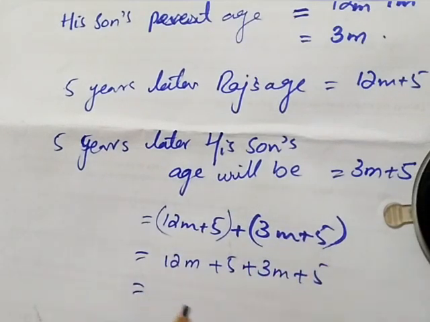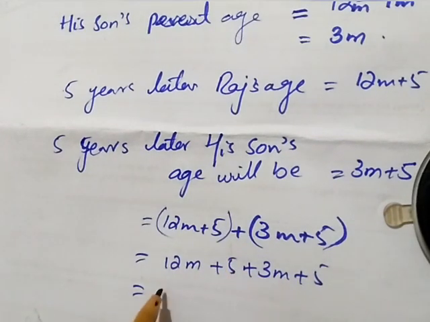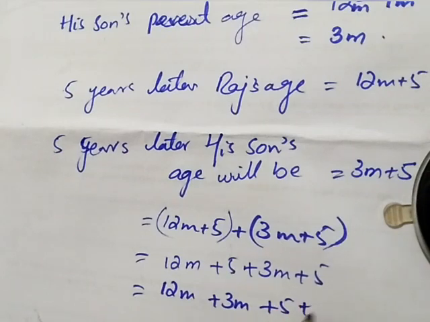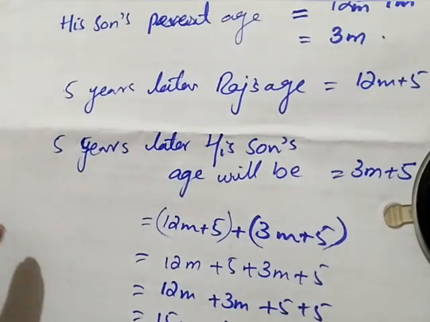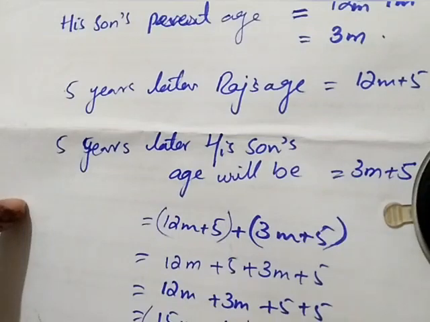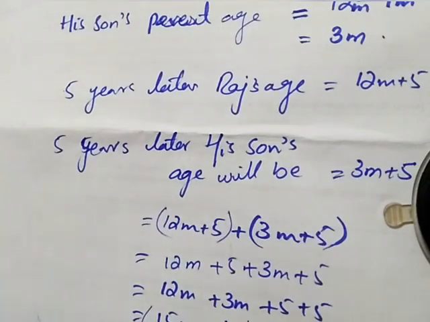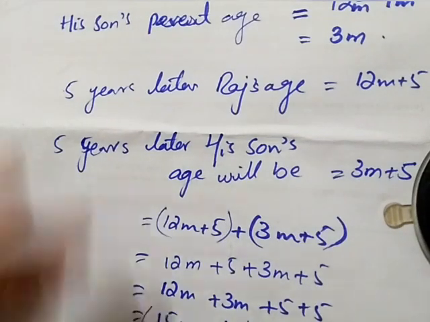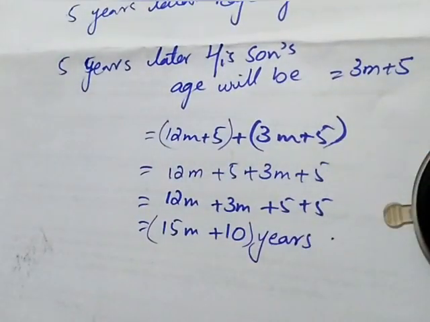Now first of all we arrange the terms with the same variable: 12m plus 3m, and 5 plus 5. So 12 plus 3 is 15m plus 10. So here is the sum of their ages after 5 years. So that is done with practice now.